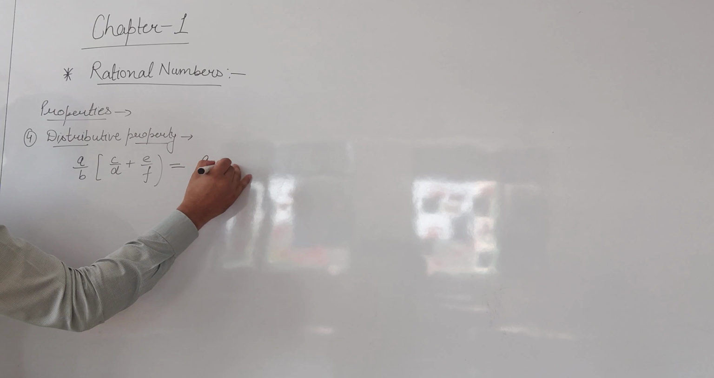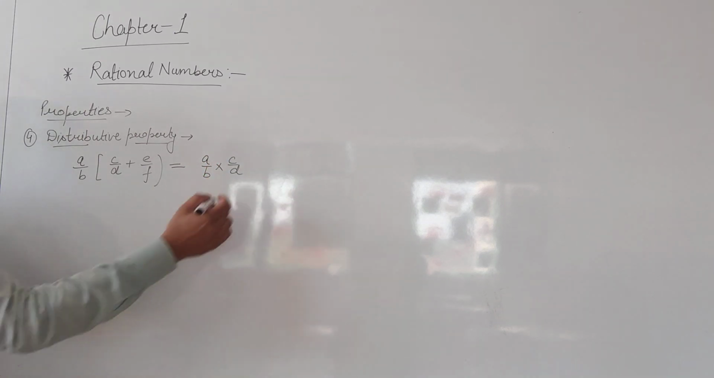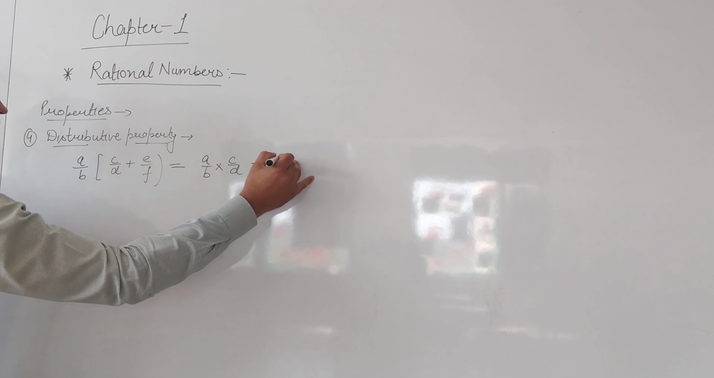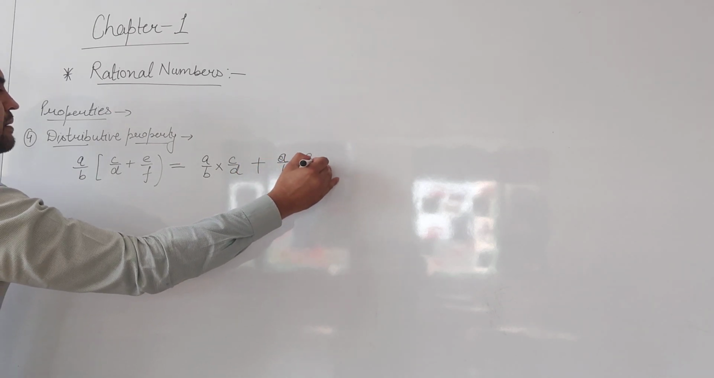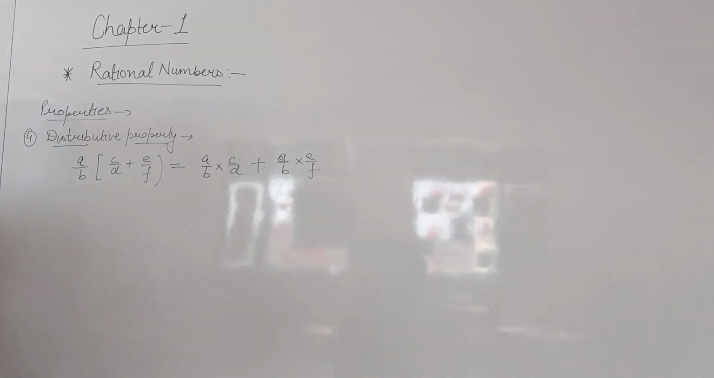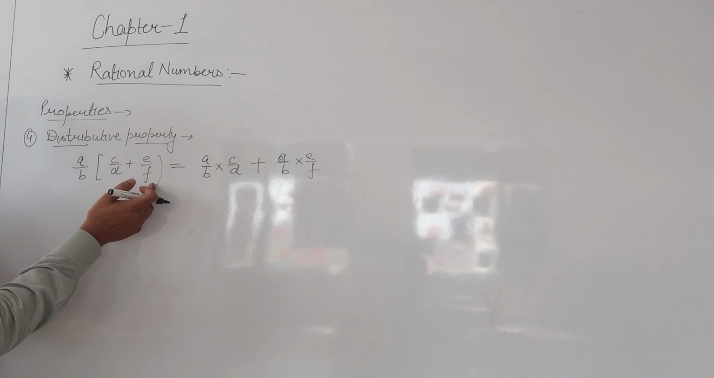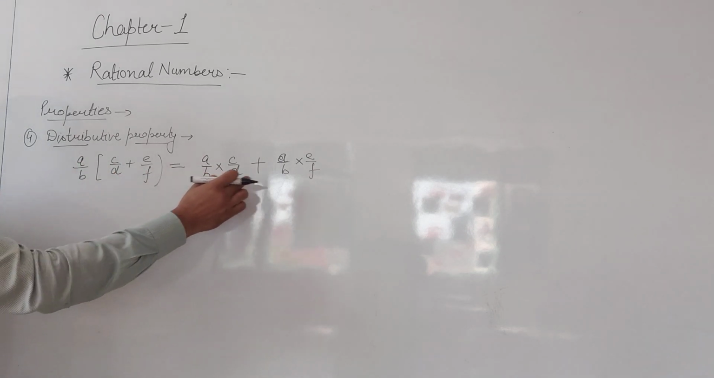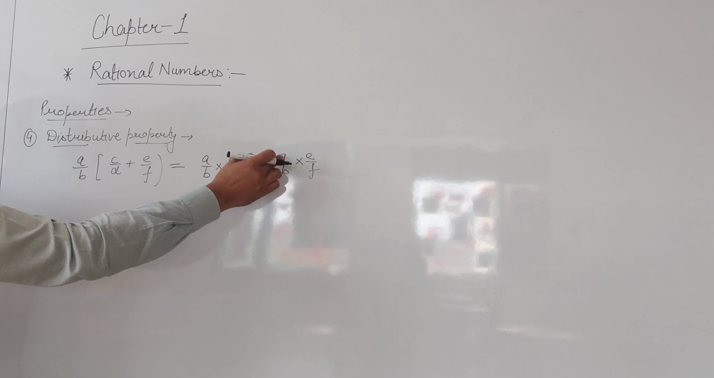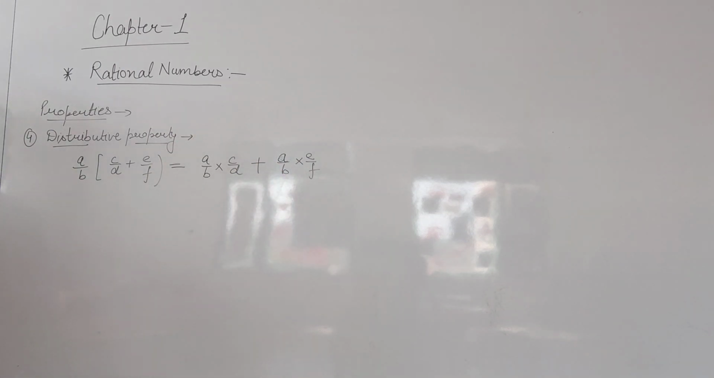Means a by b first of all will be multiplied by c by d. Then what is the sign here? Plus. It will come as it is. Then again your a by b will be multiplied by e by f. So what is happening here? Your a by b is distributed over both the rational numbers. It went to c by d for multiplication and to e by f also. So this is the distributive property.